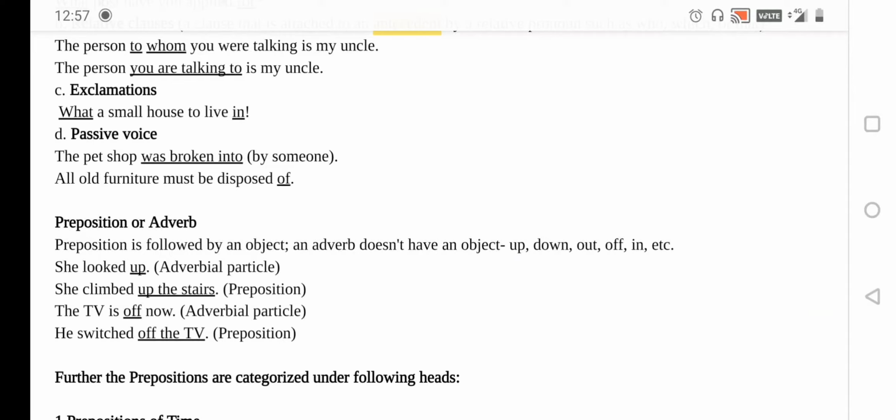So here it is beginning with what, right, and ending with in, that is the preposition. They are talking about the small house in which they live. So these two are correlated to or dependent on each other, denoting the idea: what a small house to live in.